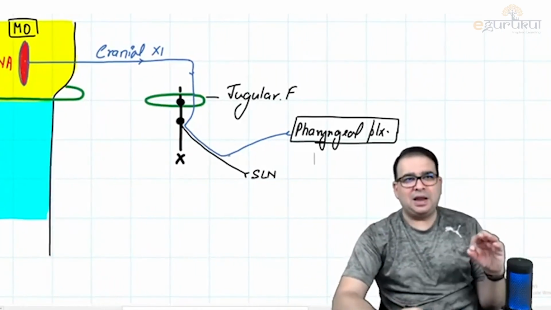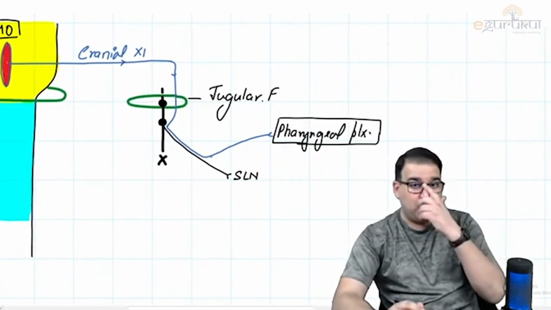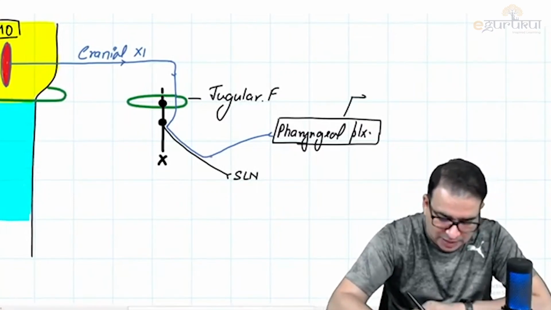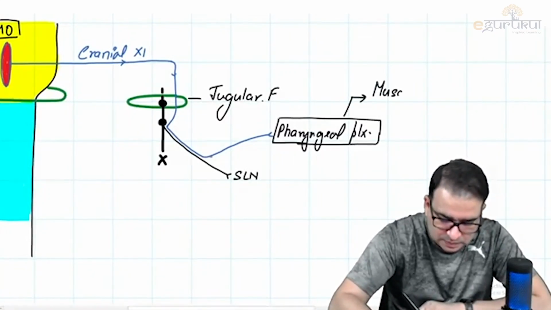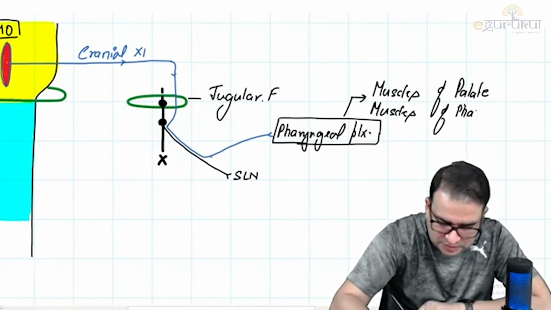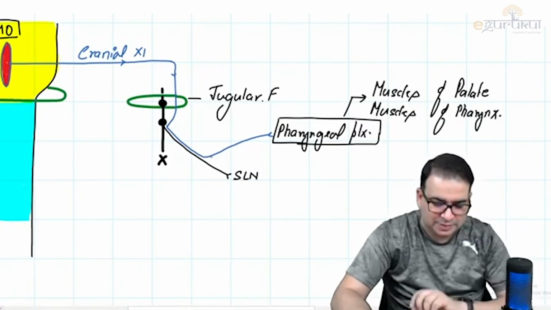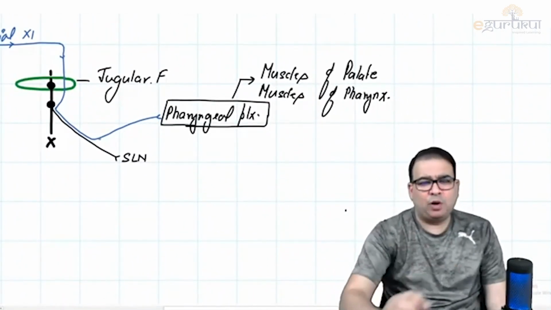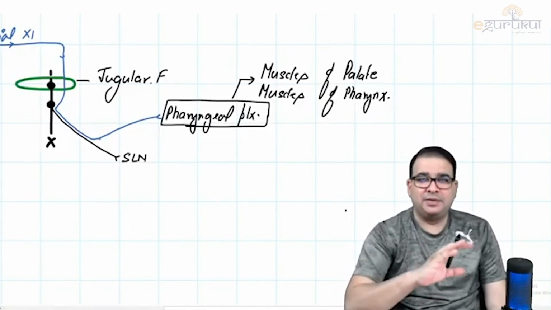Now, what exactly is the cranial accessory nerve doing by going into the pharyngeal plexus? The function of the cranial accessory nerve is basically to supply the muscles of palate, and it also supplies the muscles of pharynx. Now you don't have to remember all the names. It is going to supply the muscles of palate and muscles of pharynx, except what? Now, exceptions we have already done.